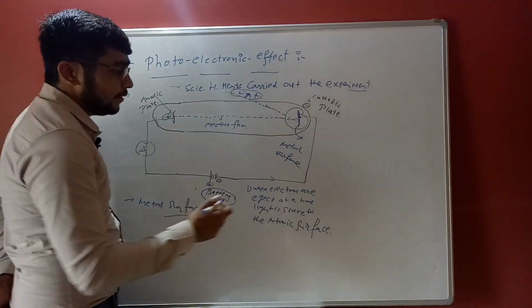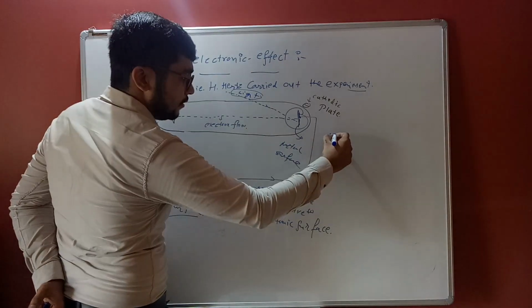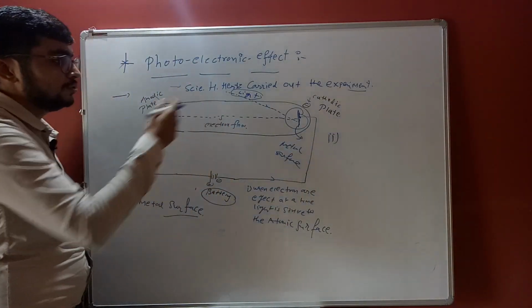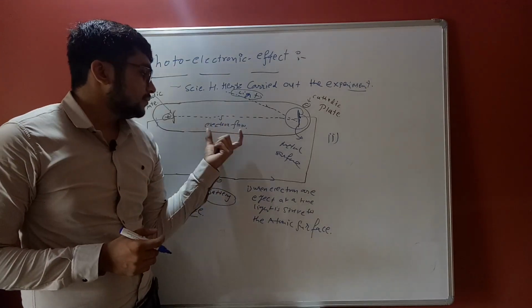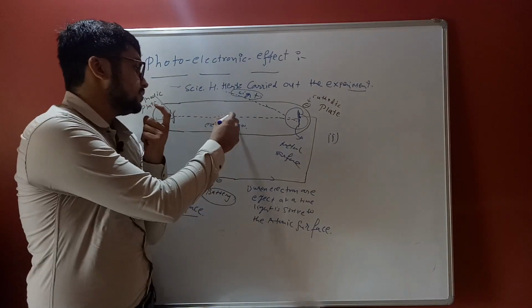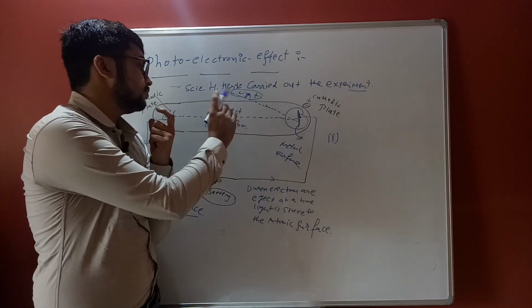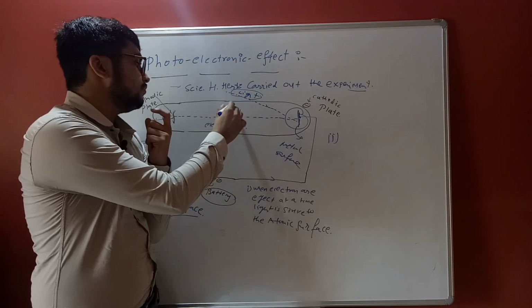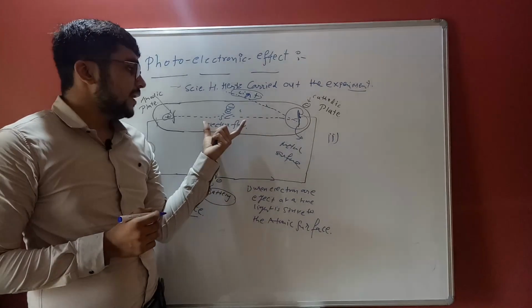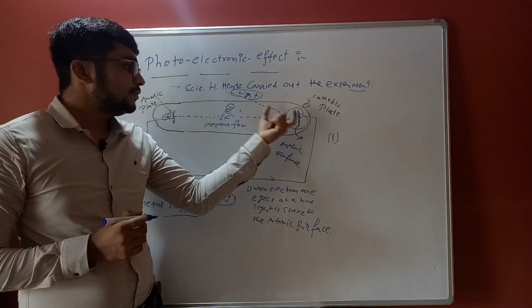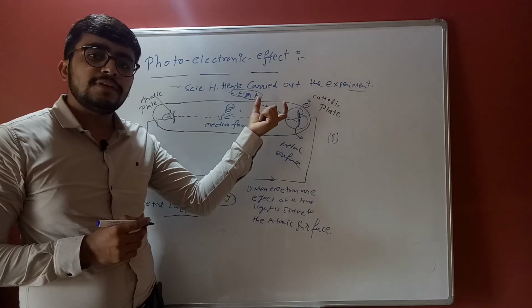Okay, the second point. What is the second point about this concept? When electrons are ejected, these are the electron flows. The ejection of electrons from the metal surface is exactly proportional to the amount or intensity of light.